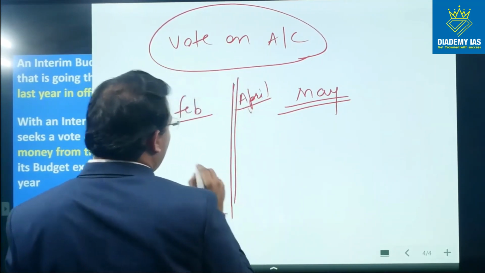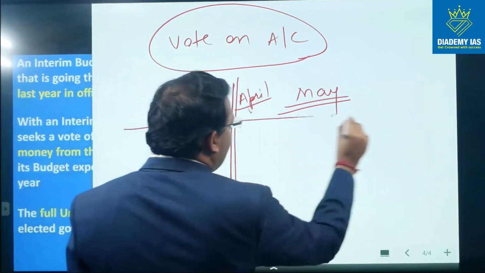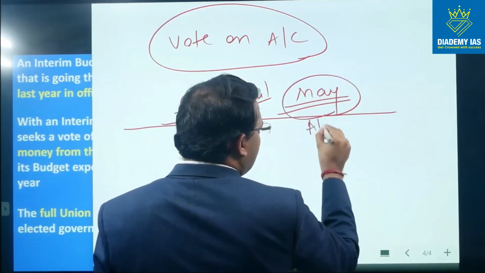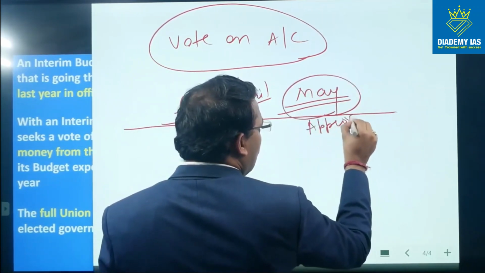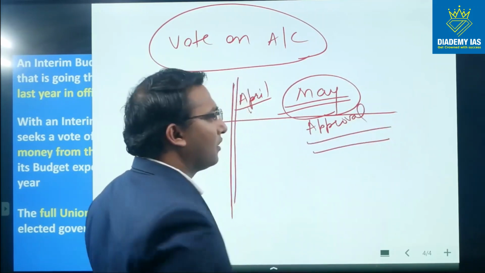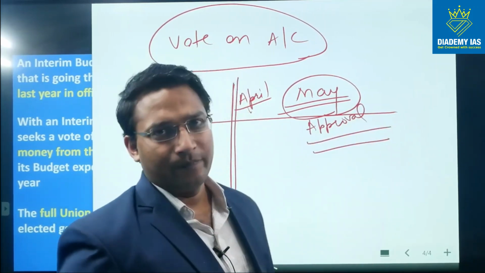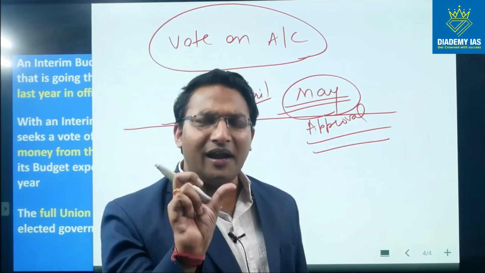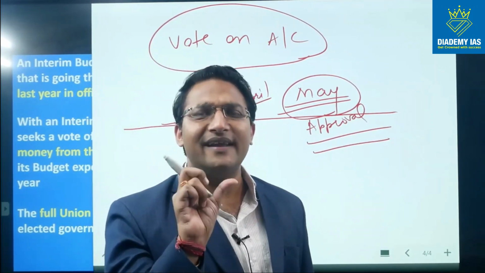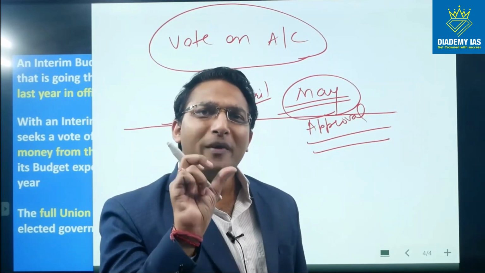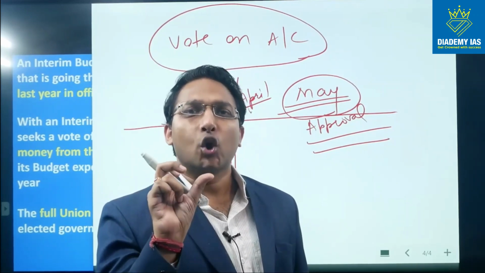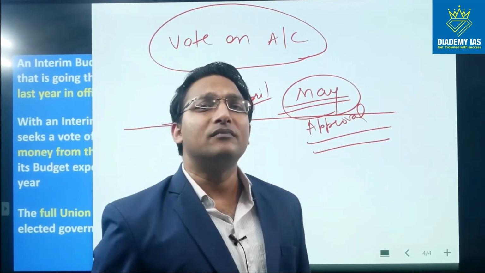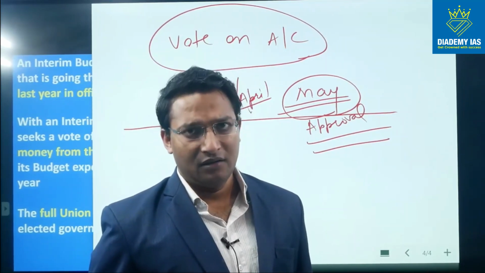So till the time the approval is received, no money can be withdrawn from the fund. No money. So for your understanding, just understand that no money can be withdrawn from the consolidated fund of India unless there is an approval of the parliament.